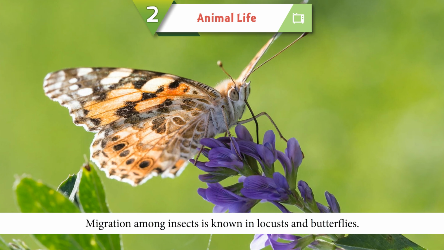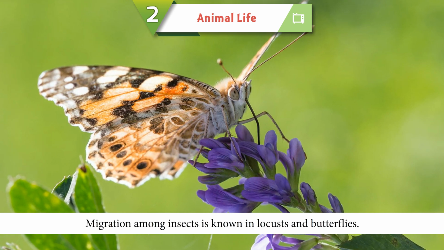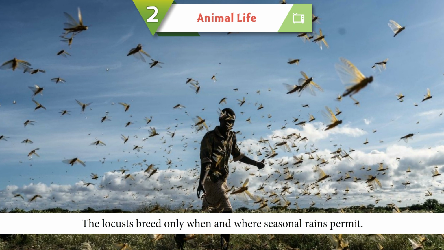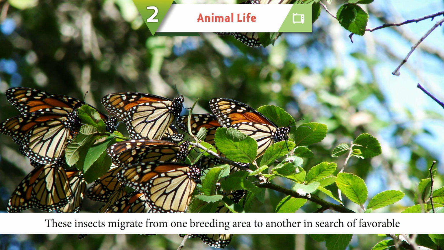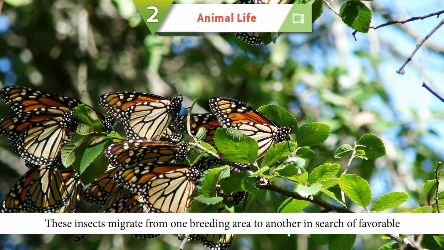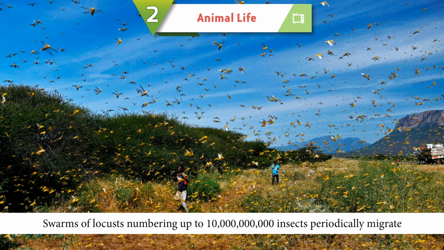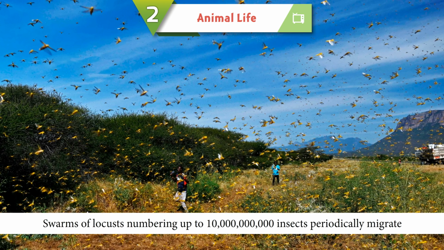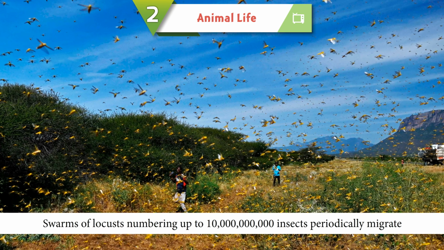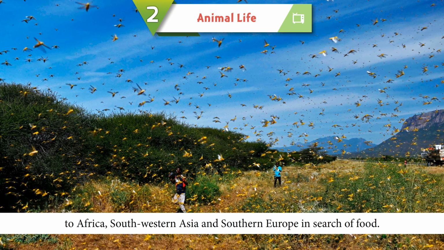Insects. Migration among insects is known in locusts and butterflies. The locusts breed only when and where seasonal rains permit. These insects migrate from one breeding area to another in search of favorable breeding climate. Swarms of locusts, numbering up to 10 billion insects, periodically migrate to Africa, southwestern Asia, and southern Europe in search of food.